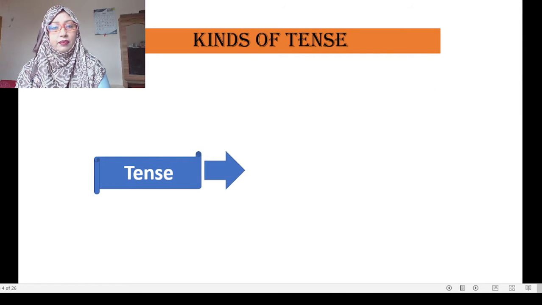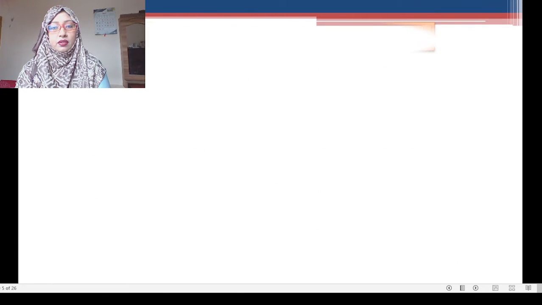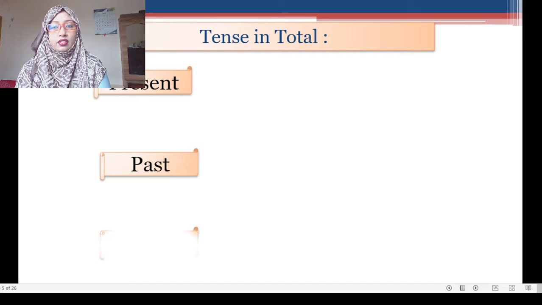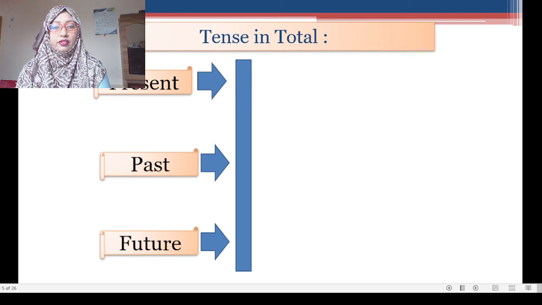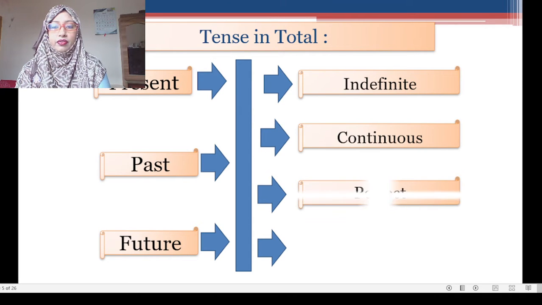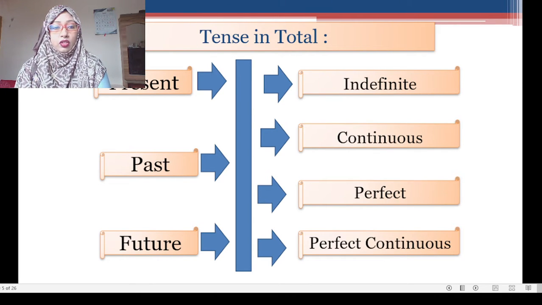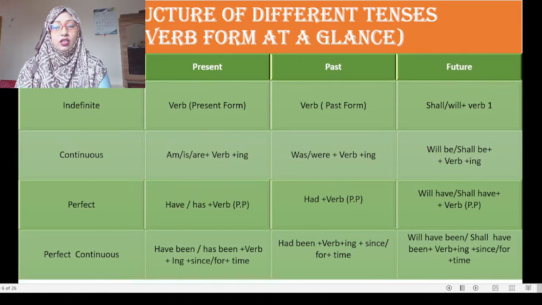Kinds of tense I have discussed in my previous class. There are three types of tense: present, past, and future. And you know that all tenses are classified into four types, and those are indefinite, continuous, perfect, and perfect continuous. So I have finished discussing the parts of present tense. Today I will start from past tense, that means past indefinite tense.